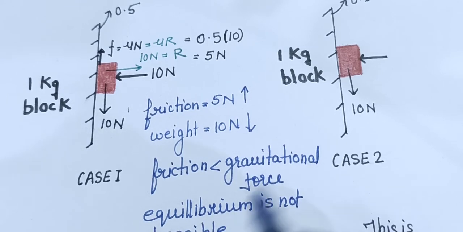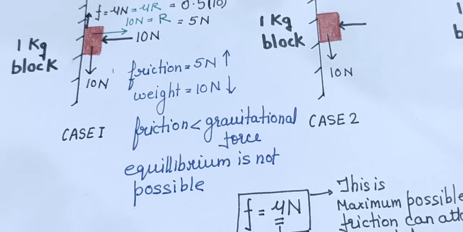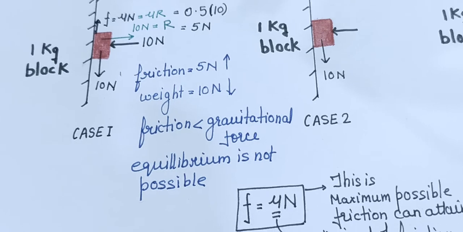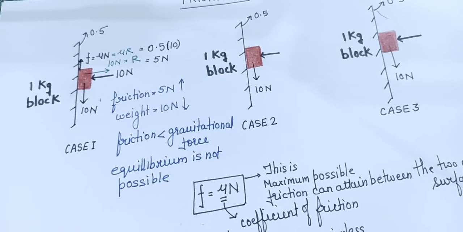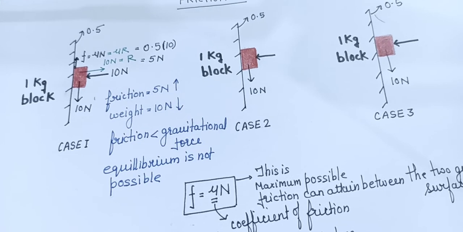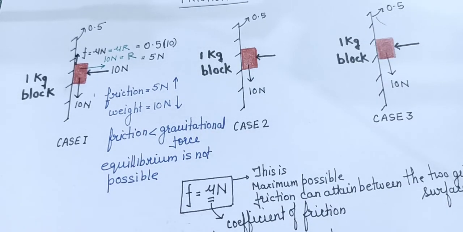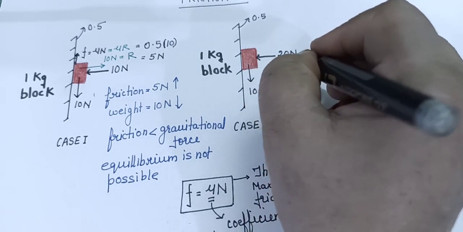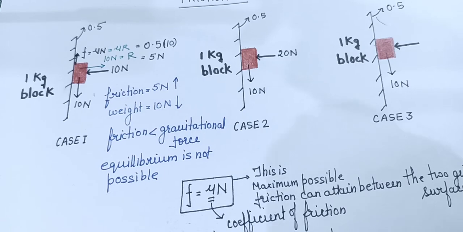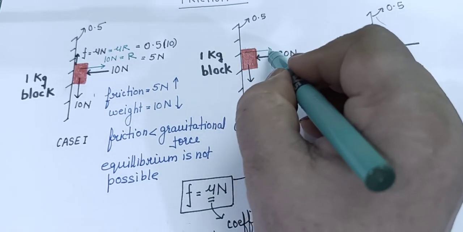Is this concept of the case 1 clear to you, children? Carefully observe the whole discussion and then I move to the next one. What is the next one? Next one, let me take the 20 Newton force with which I am pushing the block towards the wall. So, what is the normal reaction force on the block? 20 Newton.